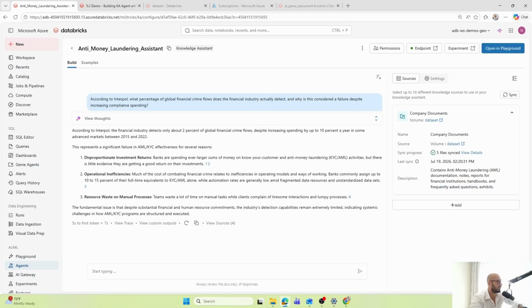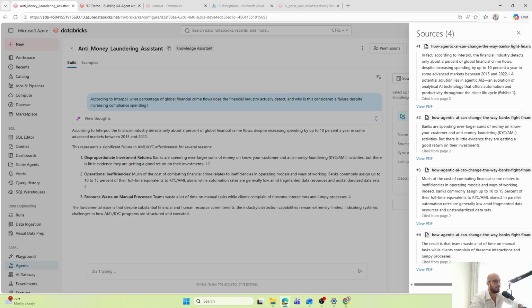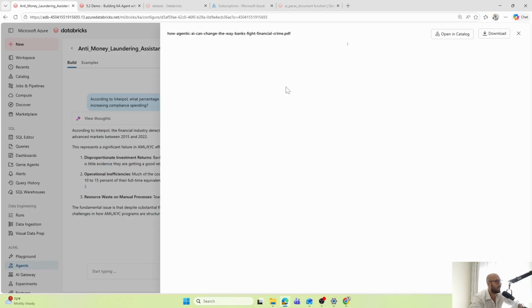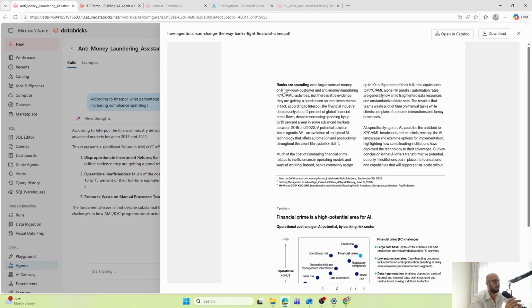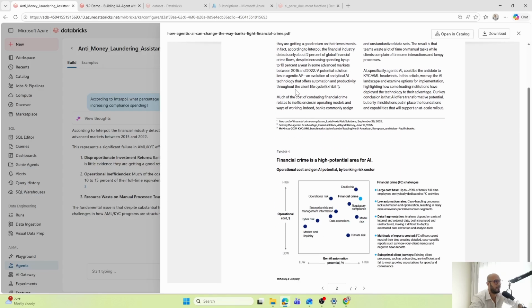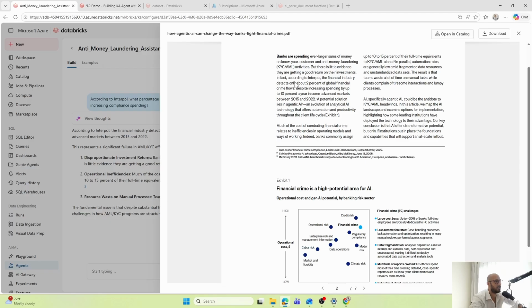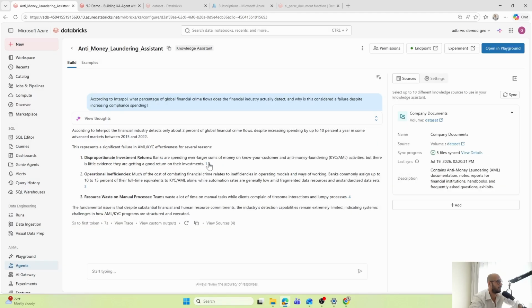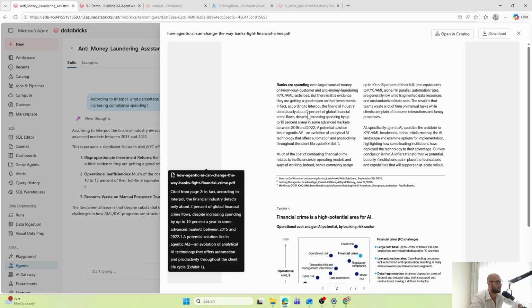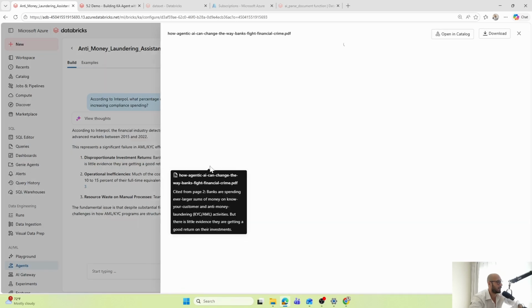How do I know that this answer is correct or relevant? Well, you can also go here to sources and verify by yourself. So it pulls out this information from 4 sources. I can even go here and view the PDF and it will show me exactly the PDF paragraph where this information is coming from. You can see here the financial industry detects only 2% of global financial crime flows. This is the exact paragraph where it pulled that information from. I can even go here and check that information, this annotation.